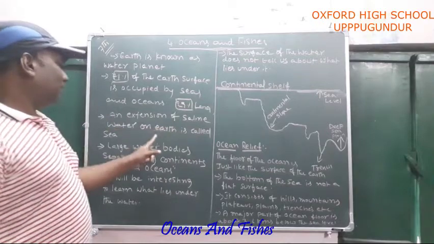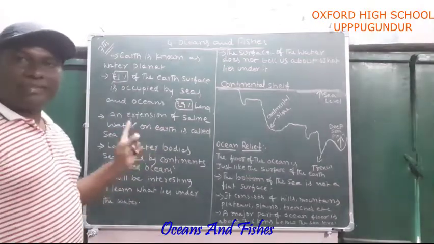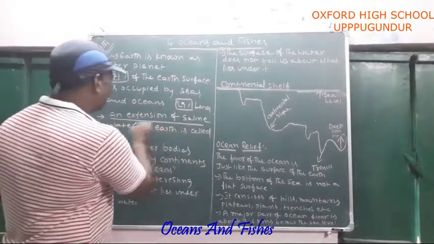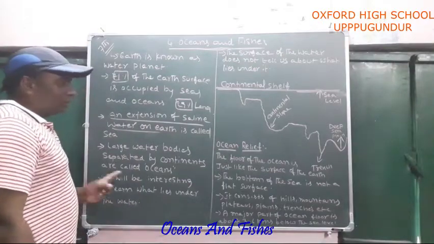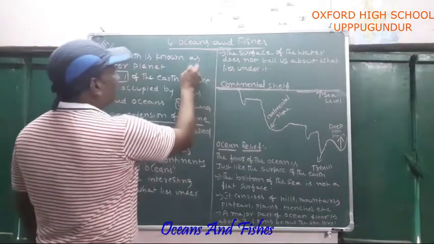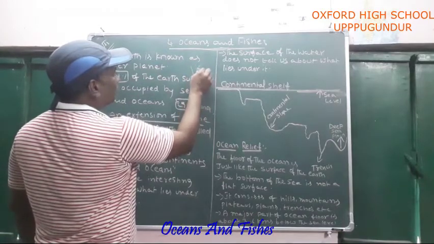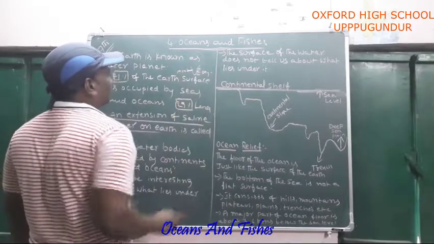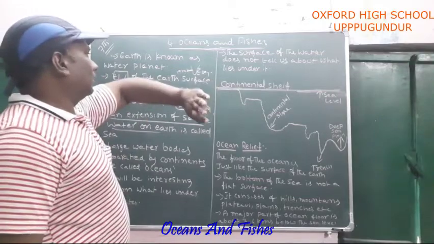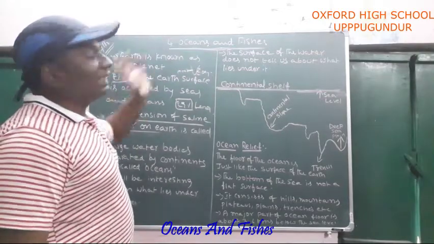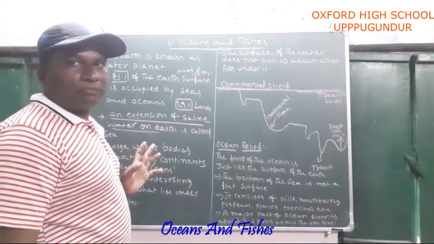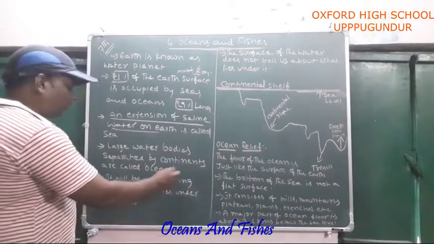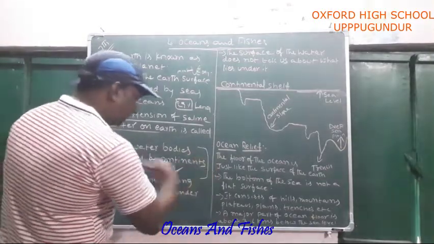An extension of saline water on Earth is called a sea. The sea definition is different and the ocean definition is different. What is a sea? An extension of saline water on Earth is called a sea. We have the Bay of Bengal. If you see India, on this side we have the Bay of Bengal, this is a sea, and on this side we have the Arabian Sea. Generally, seawater touches the countries and continents. Large water bodies separated by continents are called oceans. Just now we discussed this definition also.